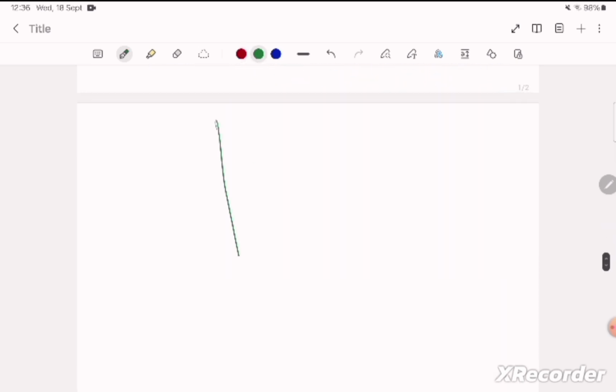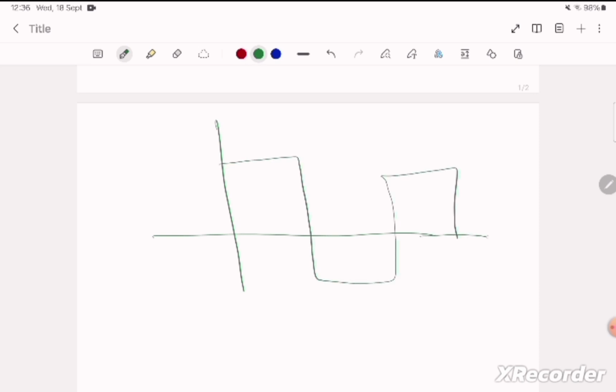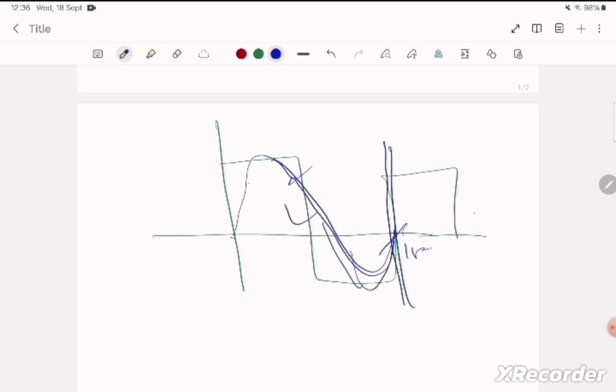Now another signal came. Let's suppose this one. What is the frequency of this signal? So Fourier came. Let's suppose this is 1 second, this is 1 second. So Fourier does this, and now he calculates the error between this signal and this signal. Are they the same? No, they are not the same. Now he will calculate the error. So there is an error. This part is an error, this part is an error, this part is an error. So somewhere it is matching, but mostly it is having errors.